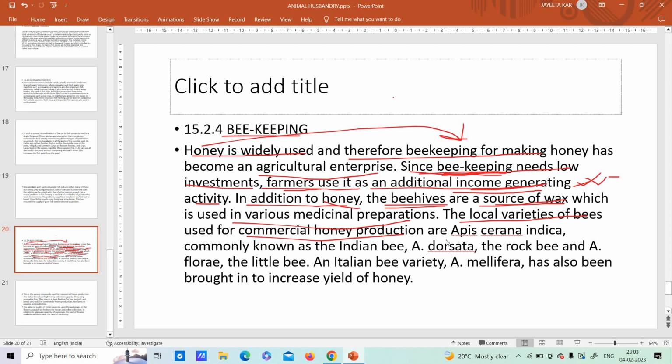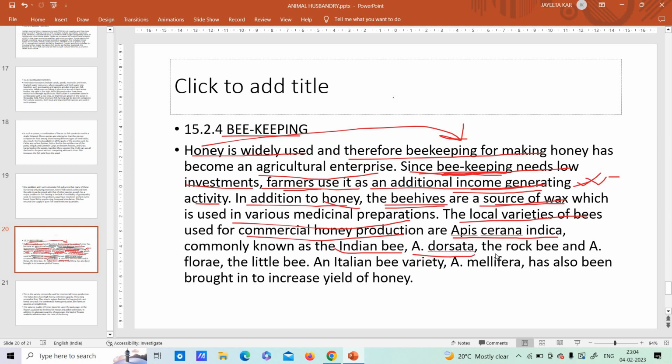Okay, now what is the name of the bees? That is very important. Apis cerana indica. This is an Indian bee, commonly known as Indian bee, Apis cerana indica. Okay, Apis dorsata. See, Apis is the genus name. Here they have written it once, so they are not repeating it again and again. Okay, so this is Apis dorsata.